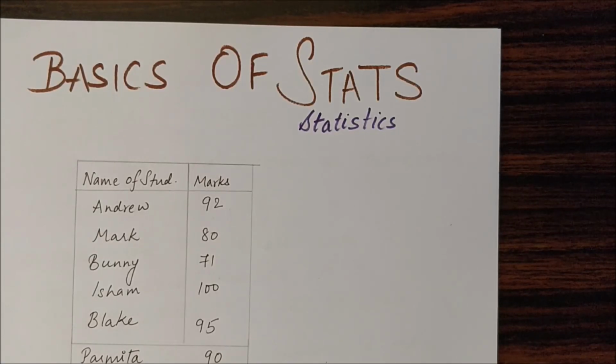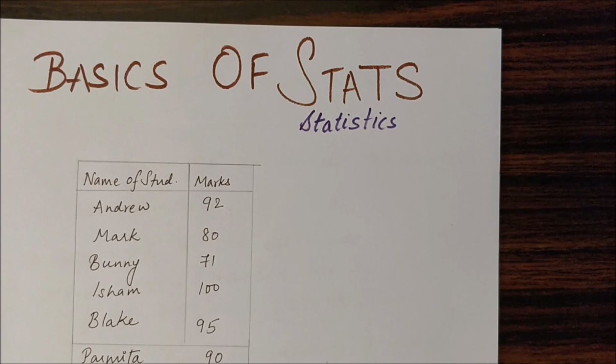In the last video, we had discussed a little bit about probability and what conditional probability is. Probability is a very important topic in terms of data science. Whenever you talk about data science, it is a mixture of two words: one is data and the other one is science.